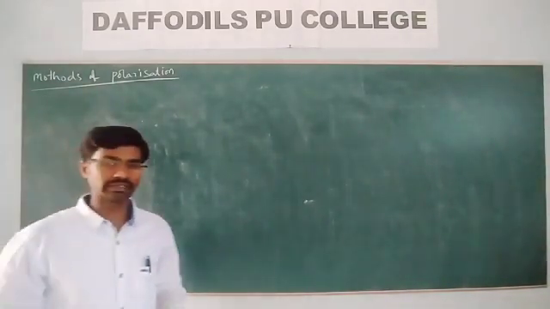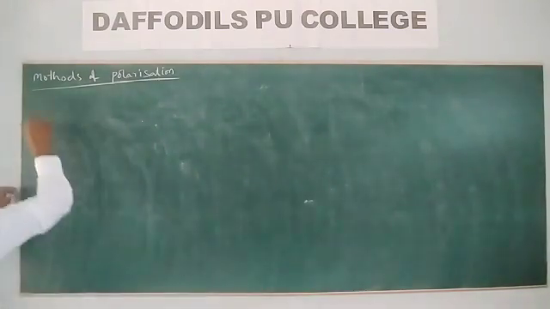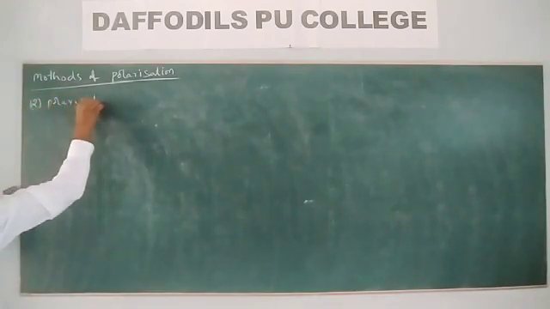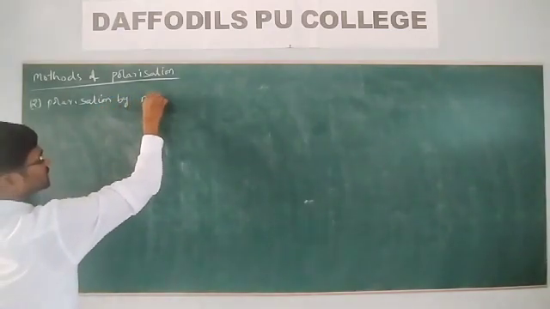Let me discuss how to get polarized light by refraction. Polarization by refraction.